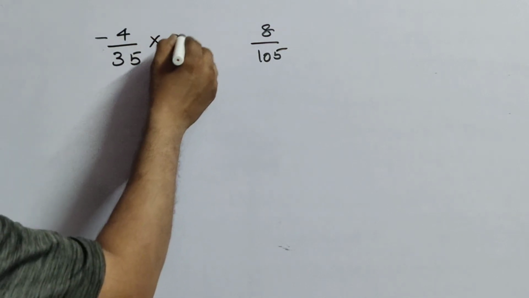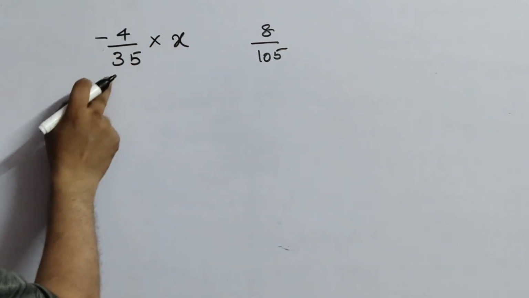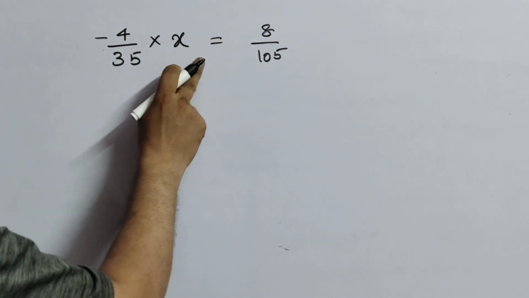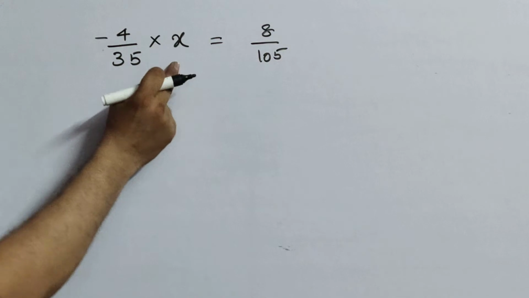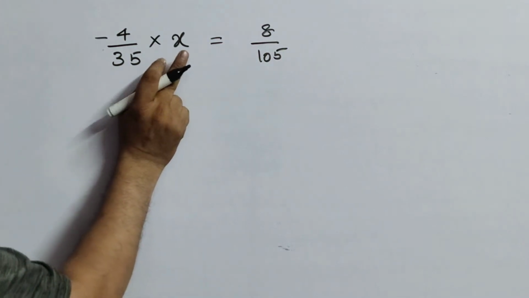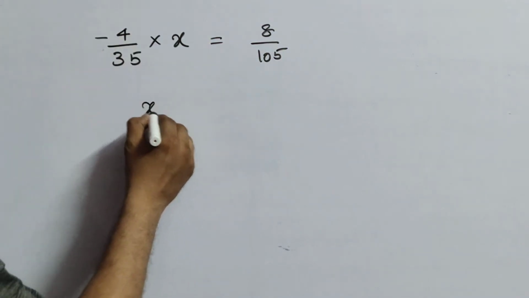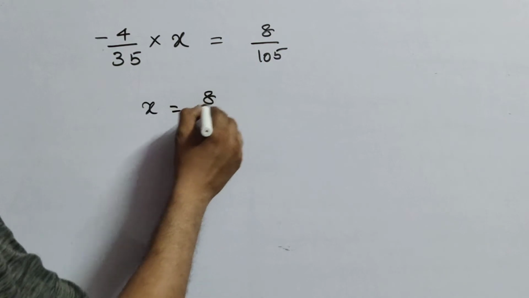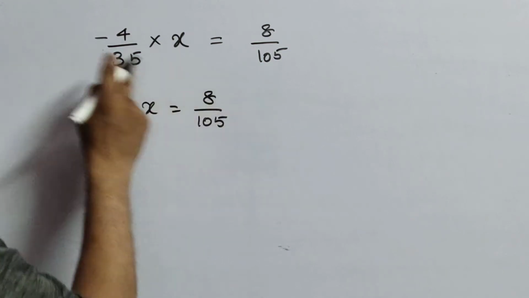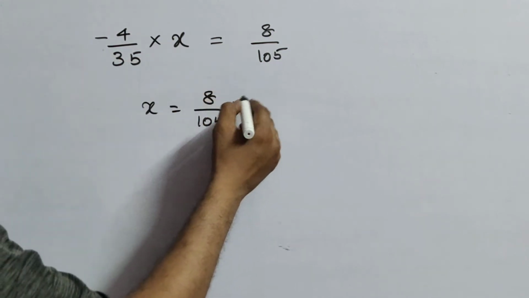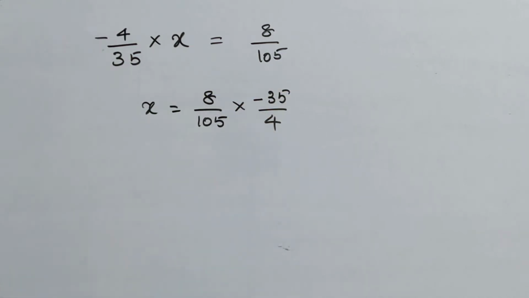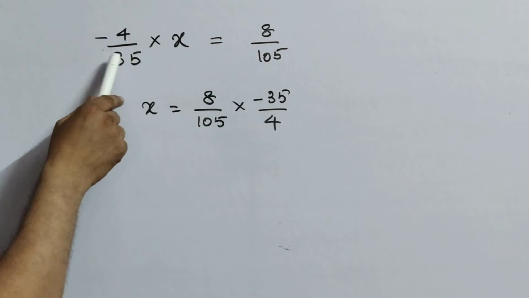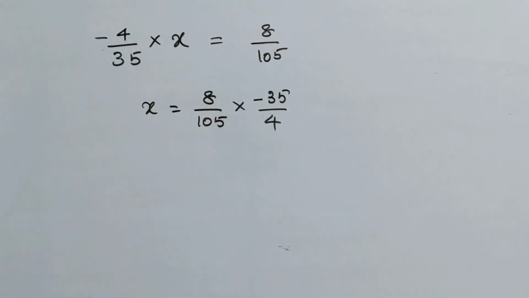If you take some number as x, that should be multiplied with this, then you are going to get 8 by 105. So here we don't know the number which should be multiplied. We have taken it as x. So x equals 8 by 105, and this minus 4 by 35 will go as minus 35 by 4, the reciprocal, because here it is into. So into will go that side, meaning it's a reciprocal.